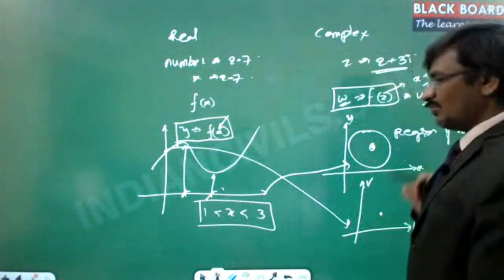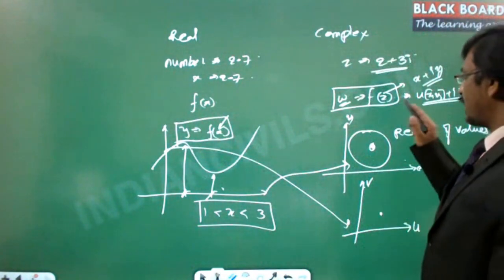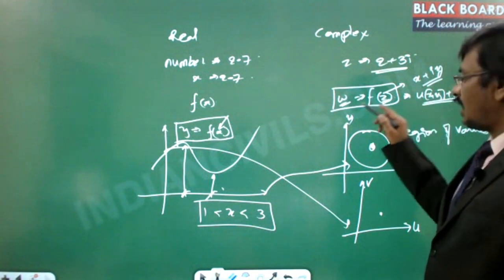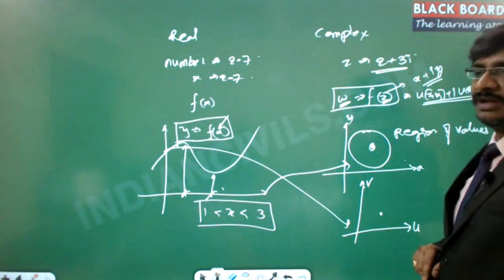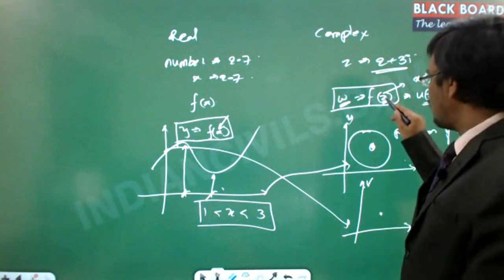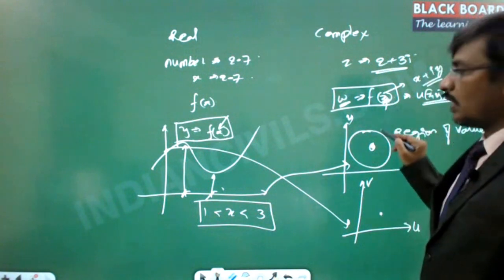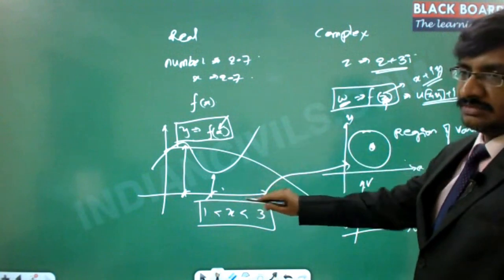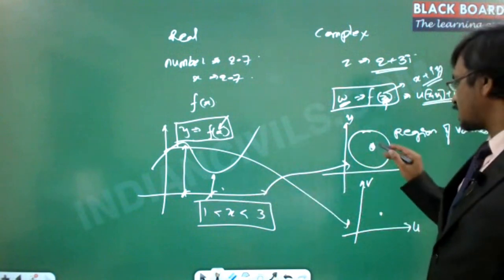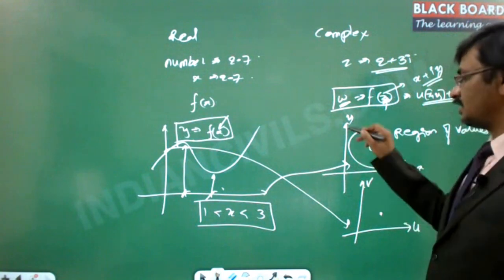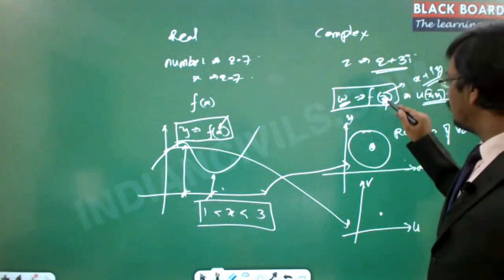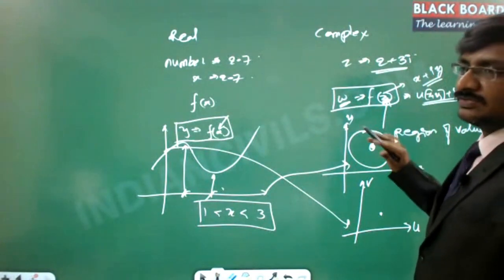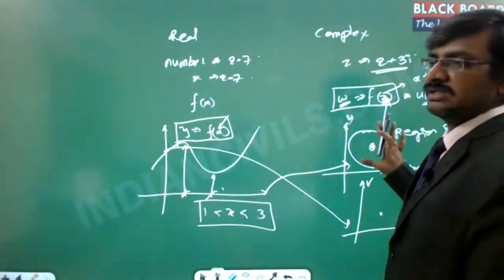But in the context of complex analysis, z involves two different values and w also involves two different values. That means for each value of z, you need to identify a point in the plane, not on a line like in this case. So we need to identify the xy plane. There is an x here and a y here, but this is only for this z. For identification of the values of z, you need a space. That space is a plane.